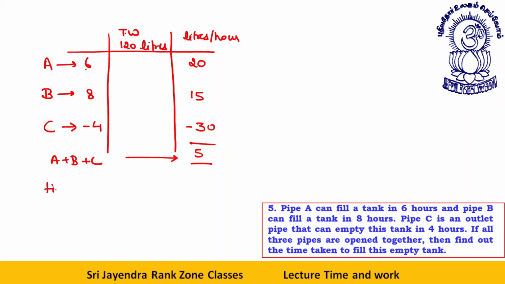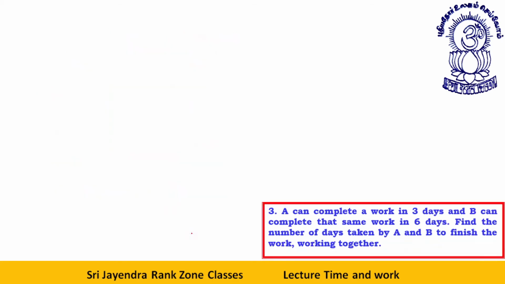So the time together will be 120 divided by 5, that is 24 hours together. This is your answer. Okay, dear students, let's move to the next one.